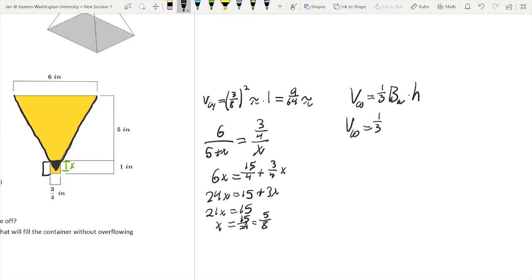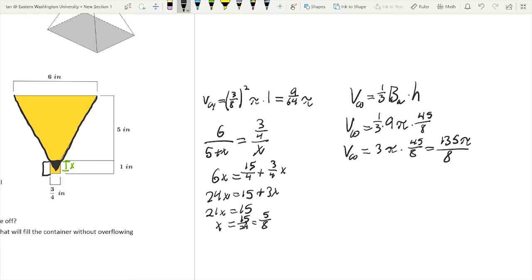It's going to be this. We take this 6 inches and we divide it by 2 to get our radius, and we get pi r squared. So we're going to get times 9 pi times our height of 5 5/8. 5 5/8 is 45/8. So the volume of the cone is equal to 1/3 times 9 pi times 45/8, which is 3 pi times 45/8. Now I don't know what 3 times 45 is, so I'm going to check my calculator. 3 times 45 is 135. So we're going to get 135 pi divided by 8.